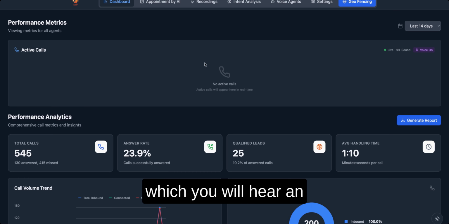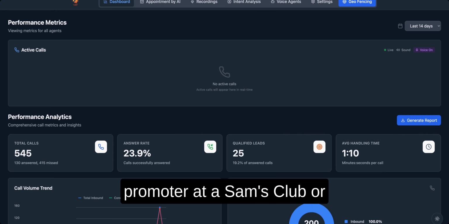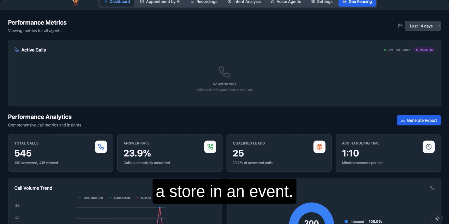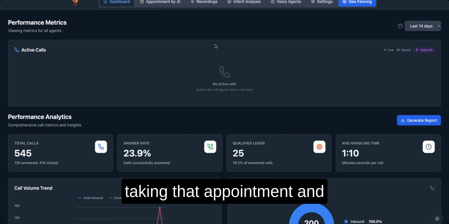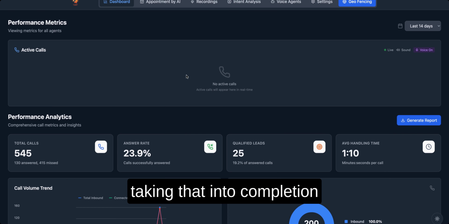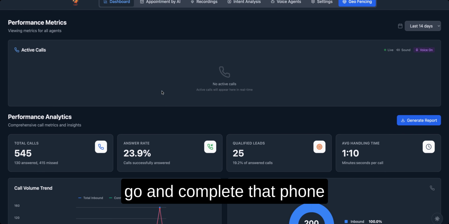in which you will hear an actual call center AI voice agent taking a phone call from a canvasser or a promoter at a Sam's Club or a store or in an event, and then doing a three-way with a customer, taking that appointment to completion, scheduling it, confirming it, and then being able to complete that phone call.